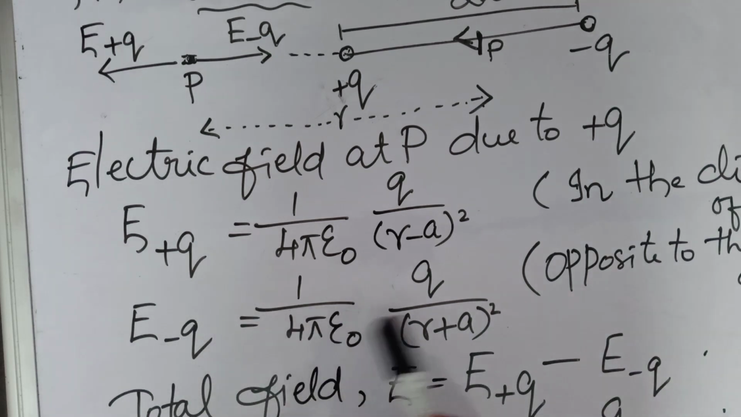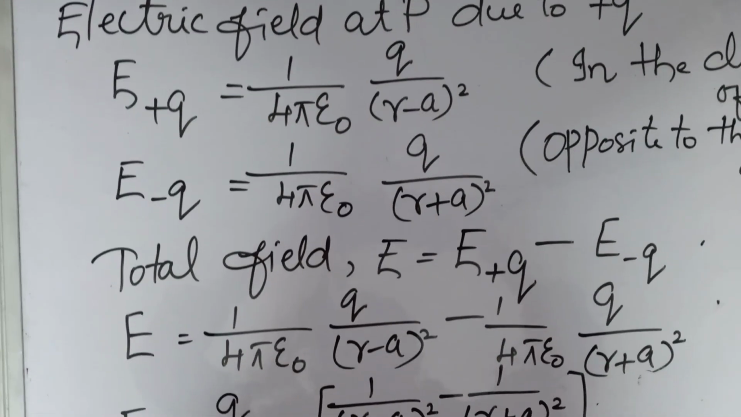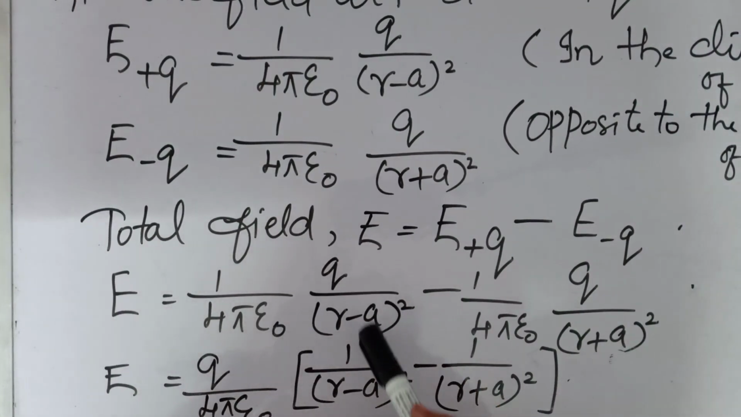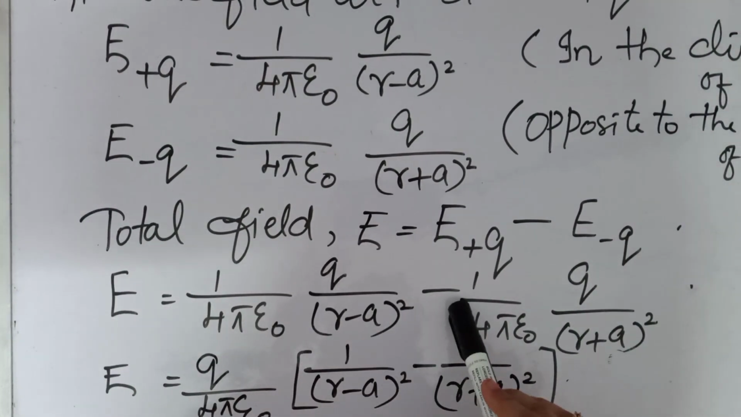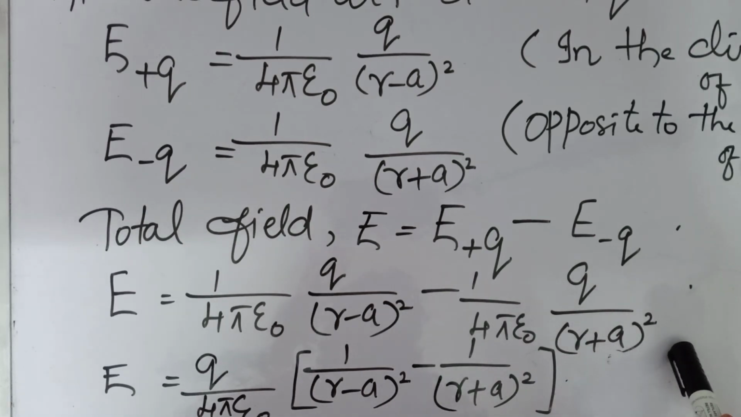So here it is negative, right? Minus Q charge is there. That means E plus Q minus E minus Q we can do. So we can substitute those values. So what are we getting? E is equal to 1 by 4 pi epsilon 0 q by (r minus a) the whole square, minus 1 by 4 pi epsilon 0 q by (r plus a) the whole square.